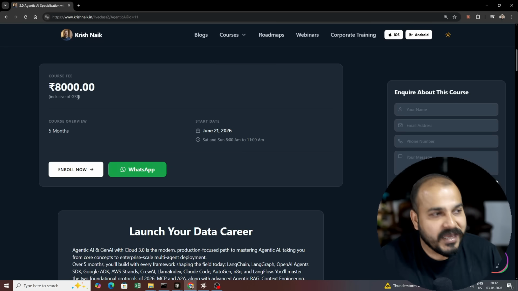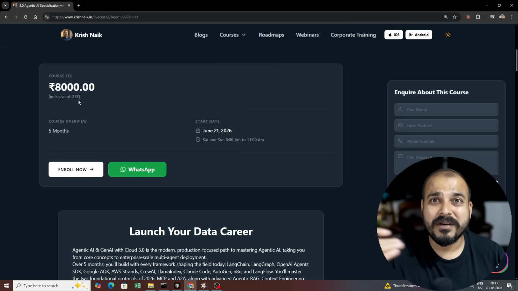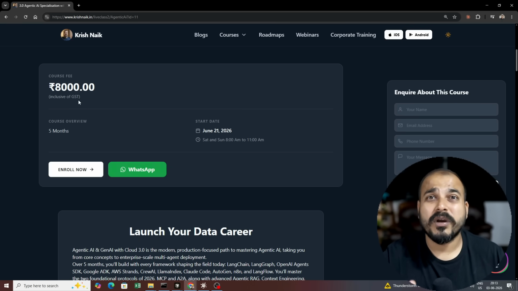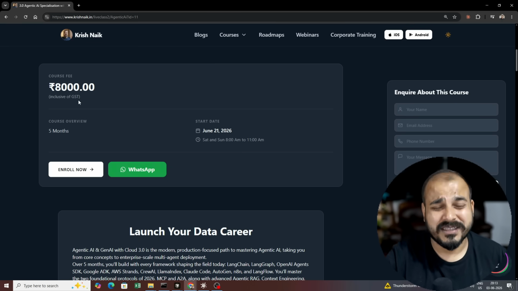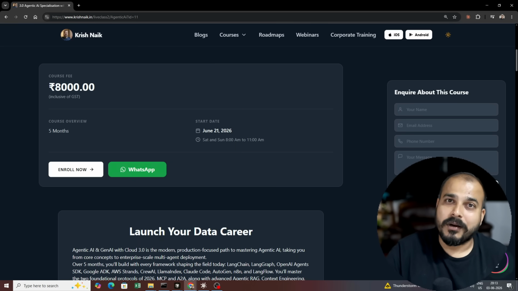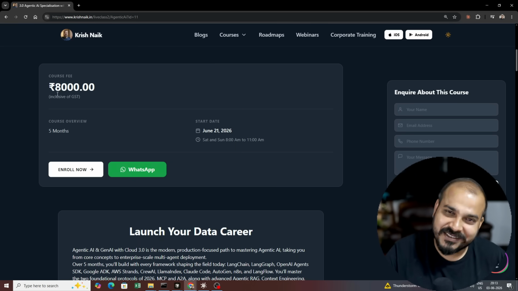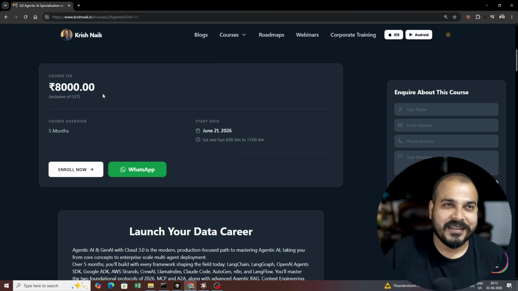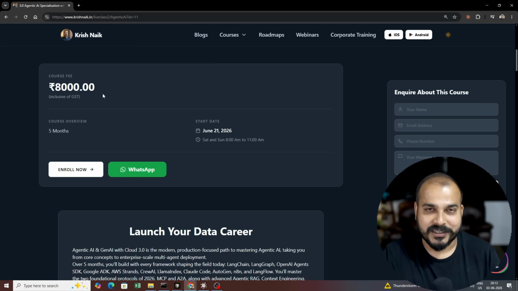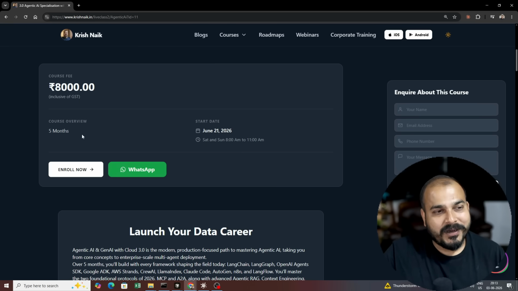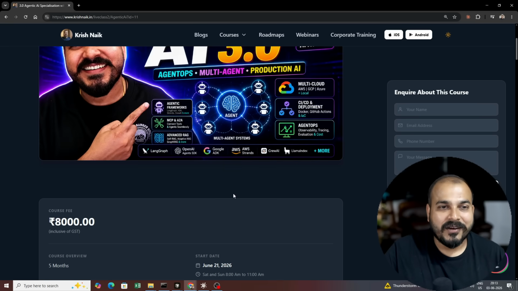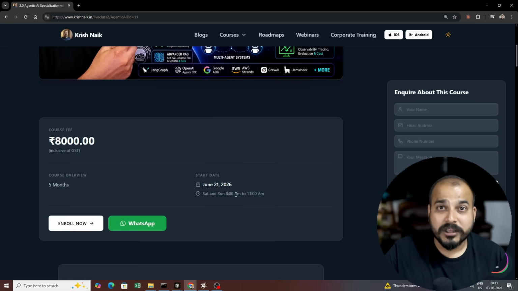Our main aim is that based on the number of months, we charge every month 1,000 rupees. So this batch will be going around 5 to 6 months, mostly it can go more than 6 months. Okay, so every month 1,000 means 6,000. So this 6,000 plus GST comes to somewhere around 8,000. Okay, I think it is 6,300 plus GST. Okay, now these are all the information. Now the next thing is what all things we are going to learn.